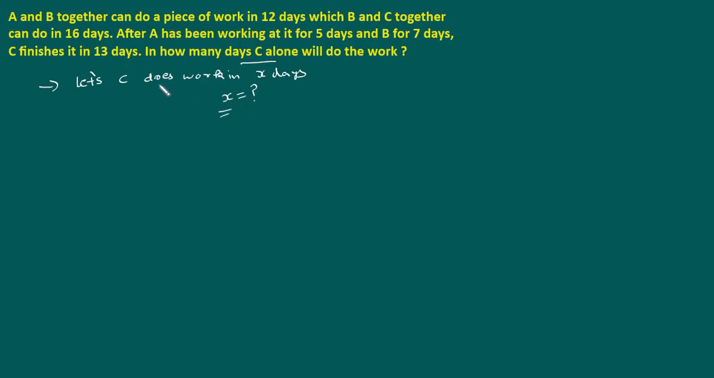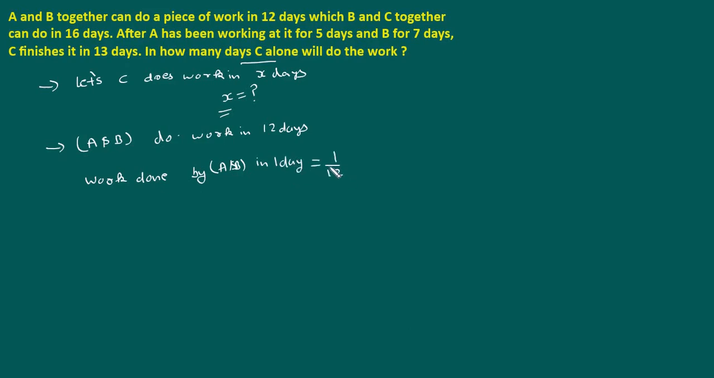So coming to the question, the first condition is that A and B together can do a piece of work in 12 days. It means A and B do a work in 12 days. So work done by A and B in 1 day is nothing but 1 by 12.